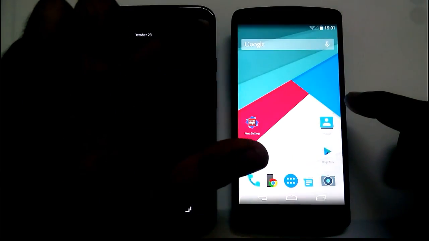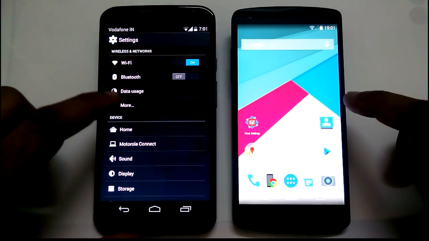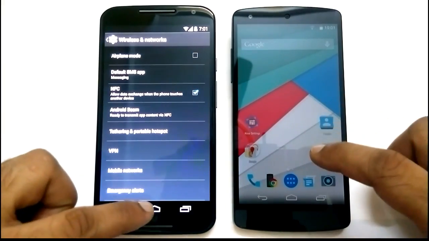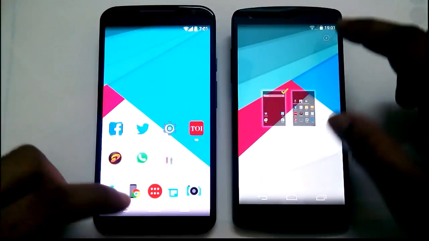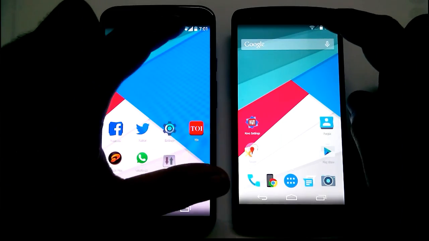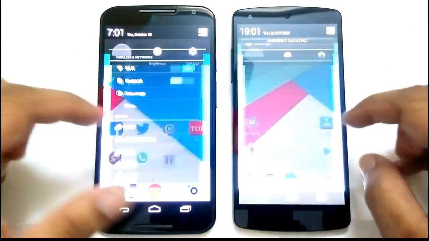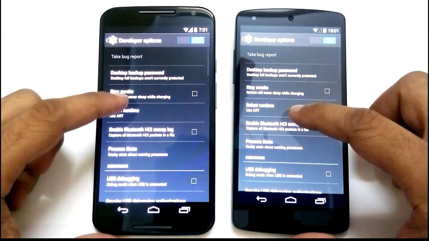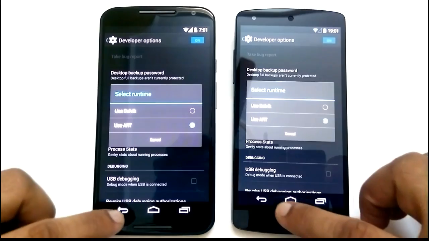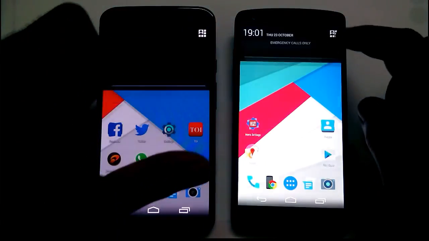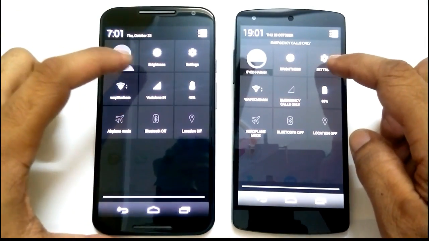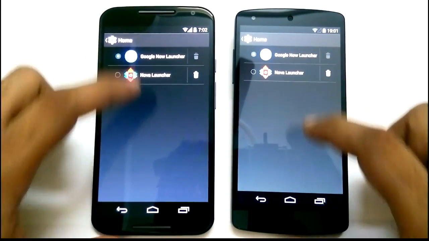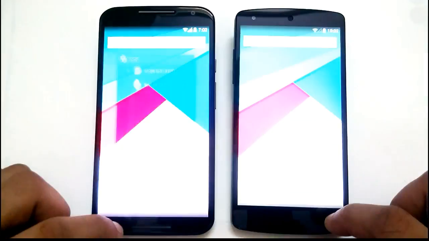Next up, let's go to Settings and show you how it looks inside. This is again where a lot of changes are carried out by manufacturers. Check out this on HTC, Sony, LG, or Samsung, and you'll see a complete redesign in the interface. But Motorola have left it the way it is. Let's head to developer settings. You can obviously see here that we like to run our devices on Arc Runtime instead of Dalvik, as the performance gains are substantial. We're running the Nova launcher with Moonshine Icon Pack. Let's show you the Google Now launcher.